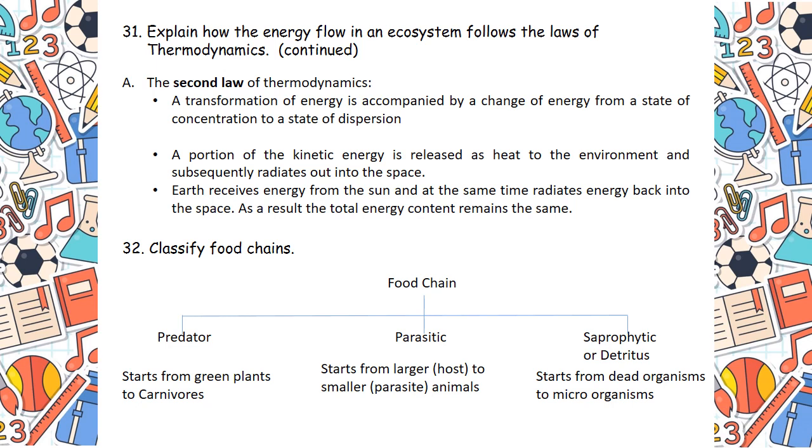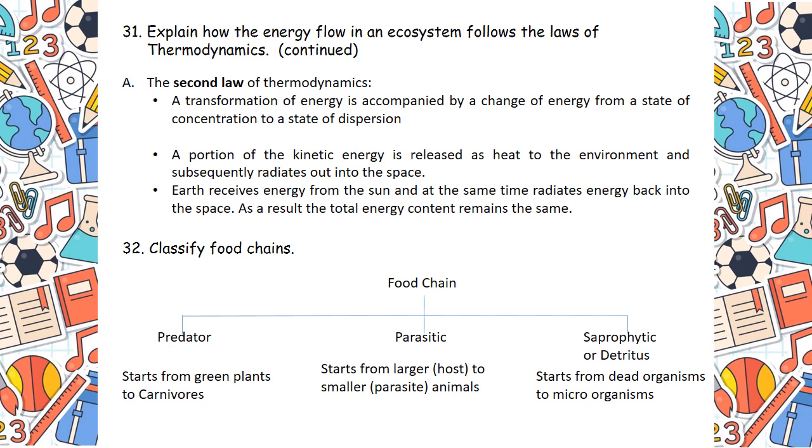That means the answer is very self-explanatory. That's why I'm not going into further explanation. If you just remember the answer, it will be sufficient for you. Because according to 10th standard, this answer is quite sufficient. Question number 32 or rather 33, classify food chains: predator, parasitic and saprophytic or detritus. Here we cannot use the term decomposer. Yeah, obviously decomposer is the main thing, but saprophytic or detritus will be more appropriate to use.